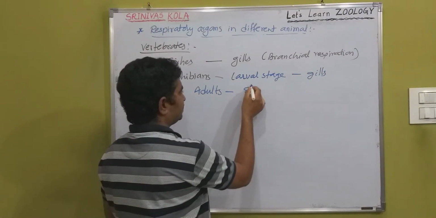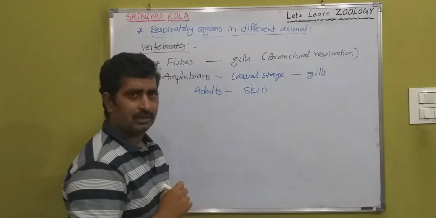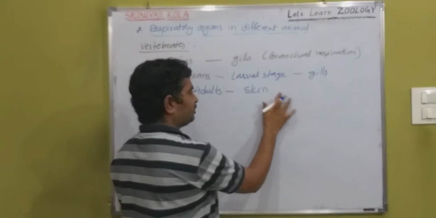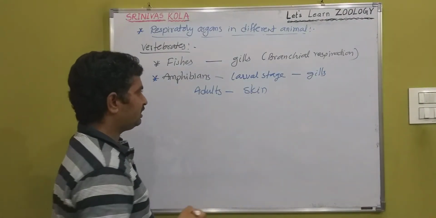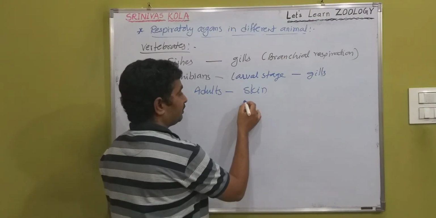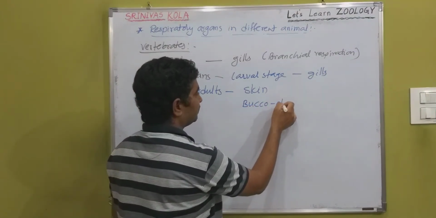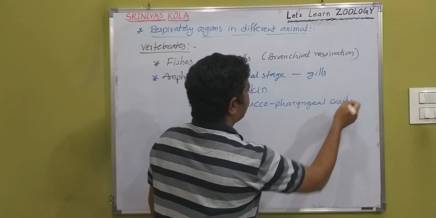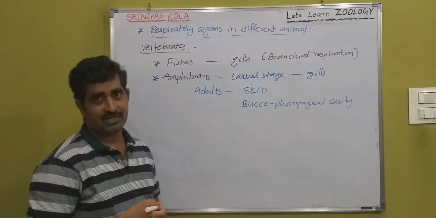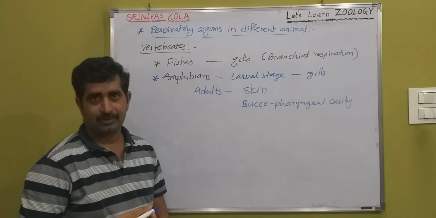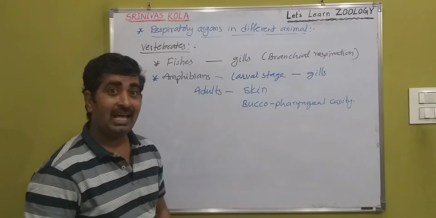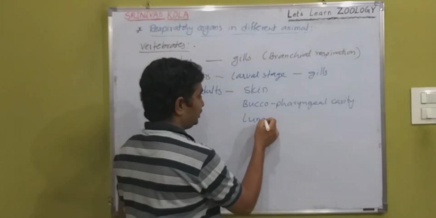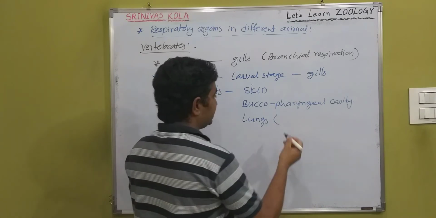For example, through the skin it is cutaneous respiration, by gills branchial respiration, as I already told earlier. Also the buccopharyngeal cavity, where the pharynx acts as a force pump during respiration. And lungs are also used, that means pulmonary respiration.